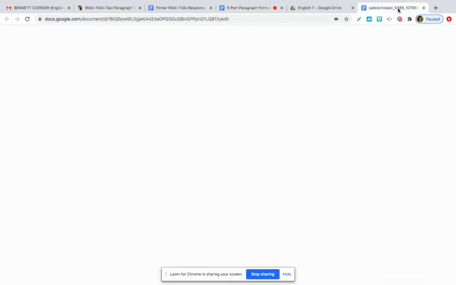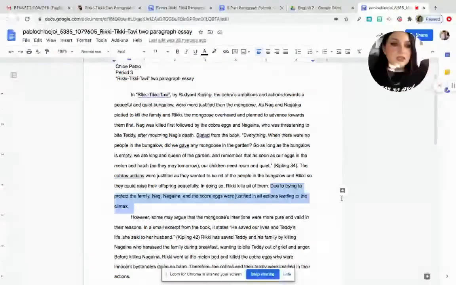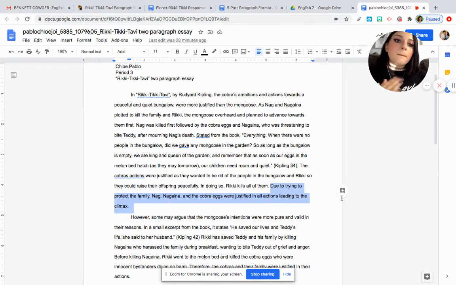So let's see what this student said. This student is arguing, of course, that the cobras are justified and that Rikki is the murderer. So the student stated in their conclusion statement, "Due to trying to protect the family, Nag, Nagaina, and the cobra's eggs were justified in all actions leading to the climax." Great job. This is a nice ending sentence. The student could have proofread just a tiny bit more, but otherwise I would give this quite a good grade.